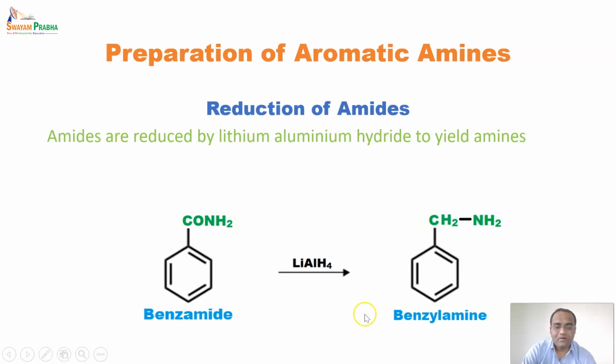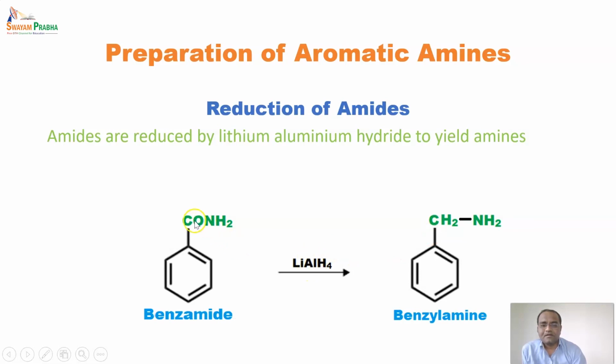So why is it different from the Hofmann degradation? In the Hofmann case, benzamide is utilized, but the end product is aniline. But here the end product is benzylamine, where the carbon is retained. In the Hofmann case a carbon is removed, and instead only the amine group remains at this first position.